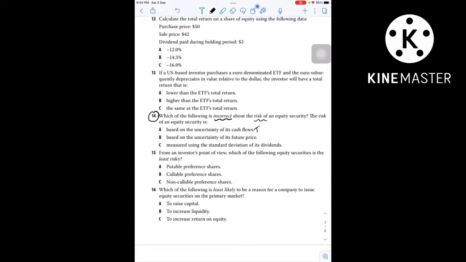It adds the risk element. Option B, based on the uncertainty of future price.